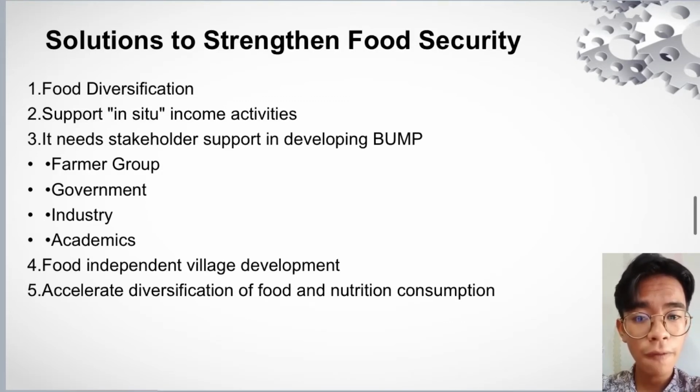The next is the food independent village development. The objective of this independent pangan village is to provide self-capital assistance to poor households so that they can develop a business that can generate money so that their food needs can be fulfilled. The last is to accelerate diversification of food and nutrition consumption.